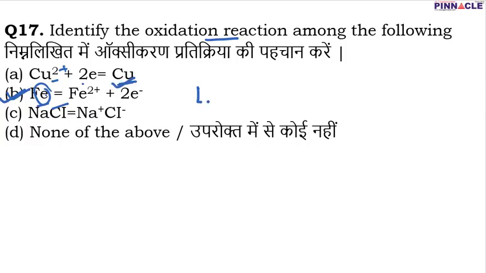You can remember this with the word LEO-GER. Loss of electrons is known as oxidation, and gain of electrons is known as reduction. And when oxidation and reduction both take place simultaneously, then we say that it is a redox reaction. Red stands for reduction, ox stands for oxidation. So whenever reduction and oxidation are taking place together or simultaneously, that reaction is known as a redox reaction.